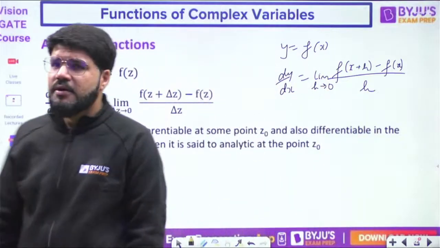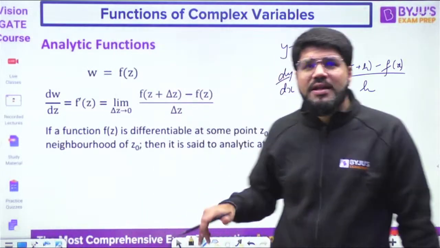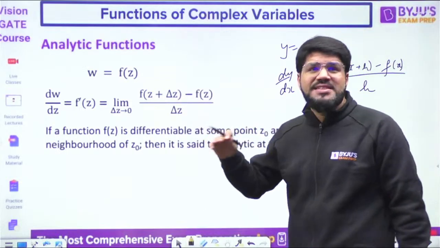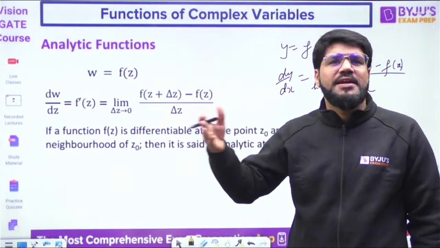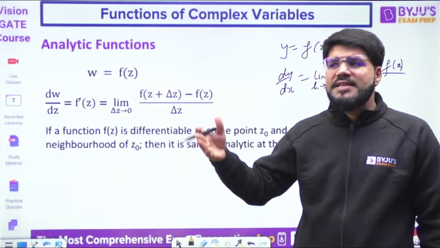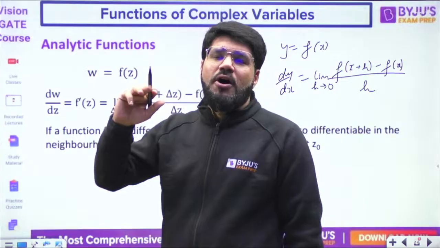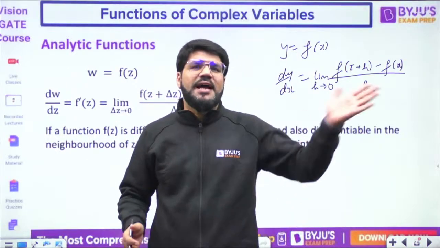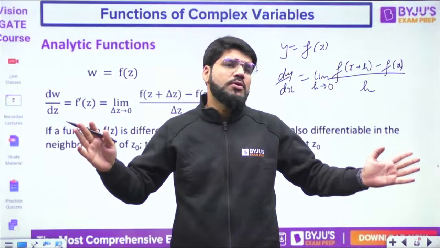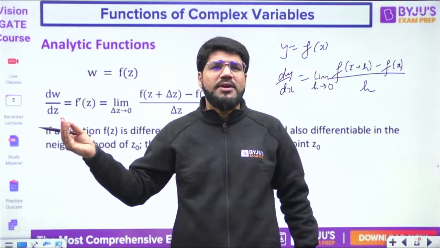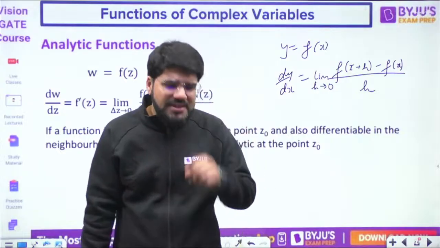Now, to understand exactly what an analytic function is, what is a differentiable function and what is an analytic function, is there any difference? I can say that a function is differentiable at a point z equal to z naught. On the other side, I say that a function is analytic at z equal to z naught. Is there any difference in these two? Listen to the two statements. What is the difference in these two?